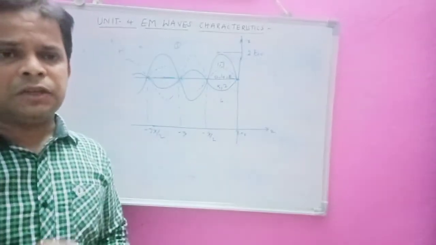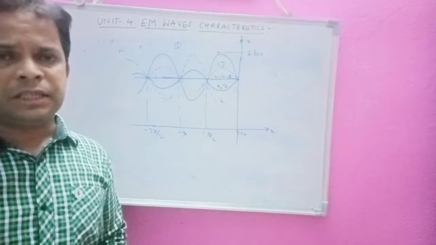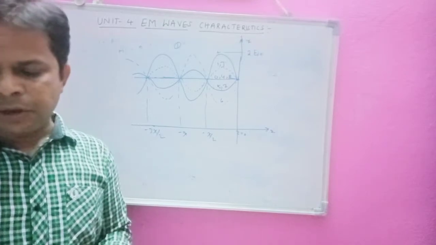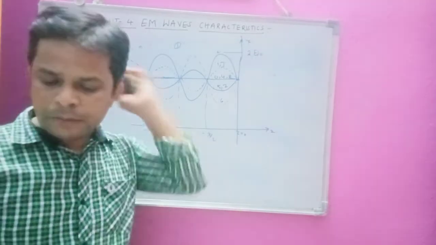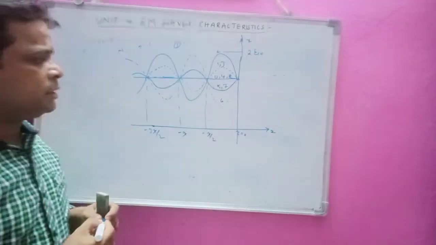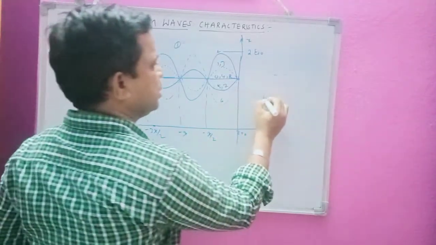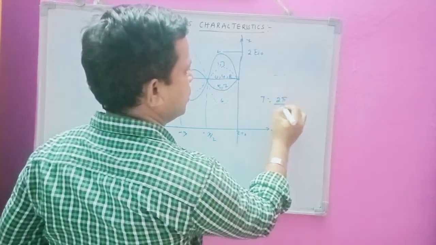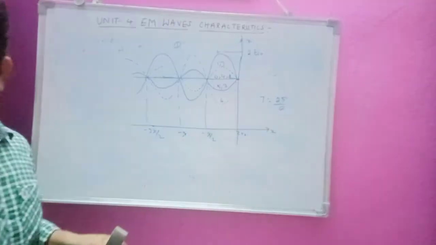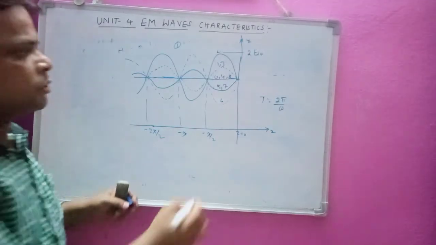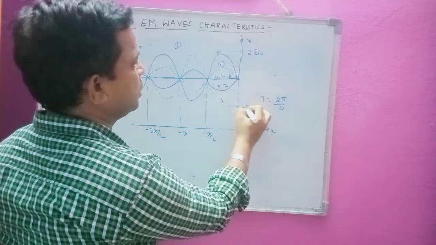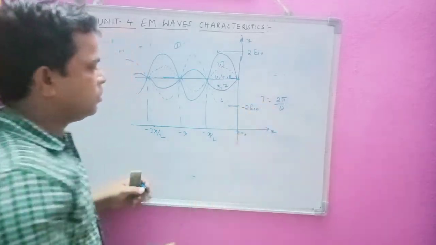So it is a standing wave; it does not travel, it is just standing. There is no traveling wave in this direction. Here, time t is 2 pi by omega, the time period T along this direction. So I can write here minus 2 Ei naught, the magnitude. Hope you understood this one.